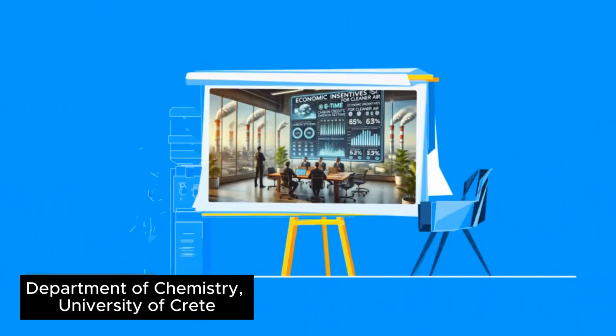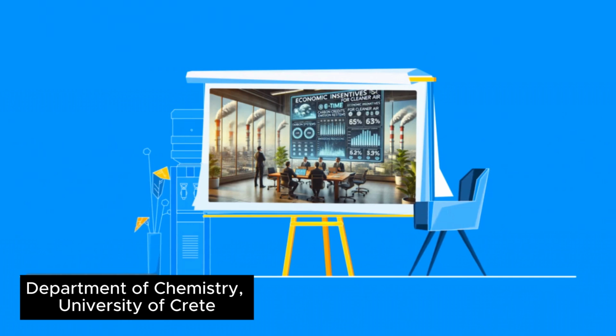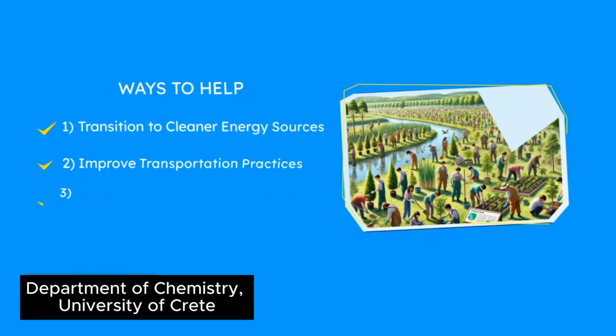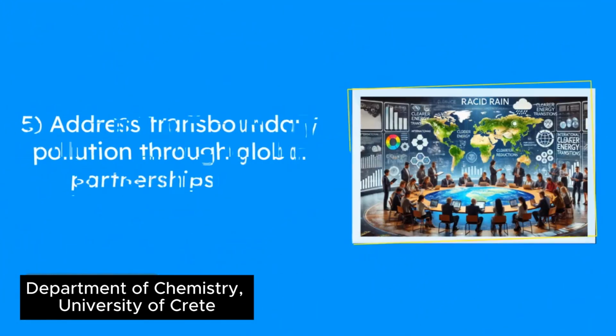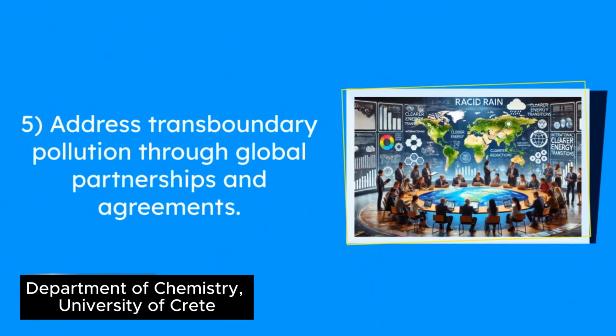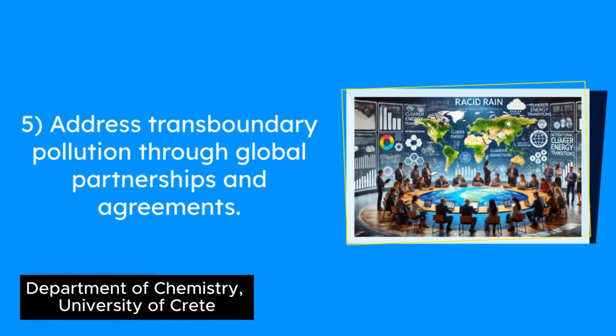Additionally, implementing regulatory frameworks like emissions trading systems provides economic incentives for companies to reduce their output of harmful gases. Reforestation and restoration of wetlands offer natural solutions by absorbing carbon dioxide and improving the resilience of ecosystems impacted by acid rain. Lastly, international cooperation is crucial, as air pollution can travel across borders.